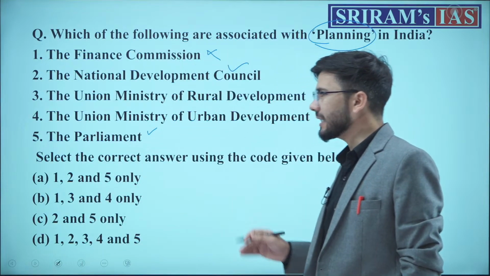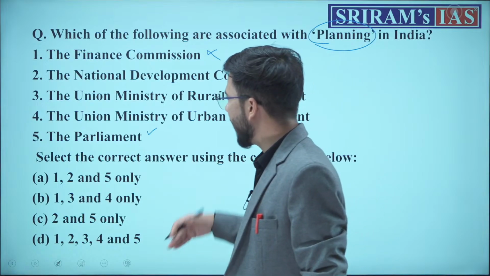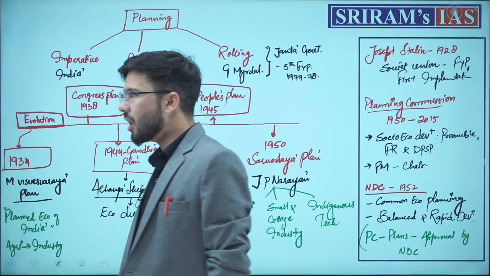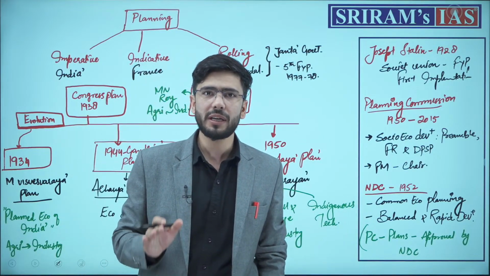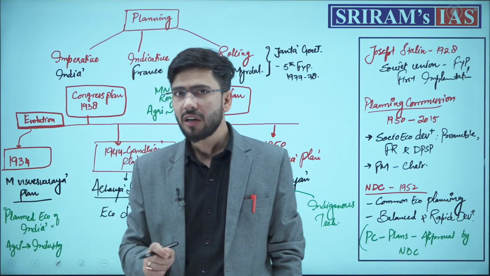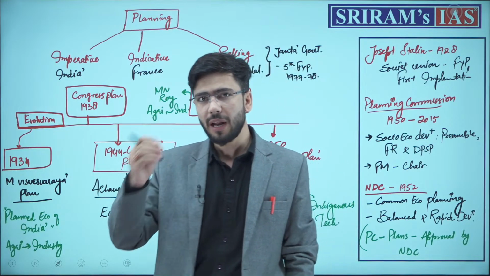Now, understand this in a holistic perspective: why do we plan and why is UPSC asking such questions? Because planning is not just a simple task which could be done in a closed room. Rather, it's a function on which various economists and politicians have drafted plans.